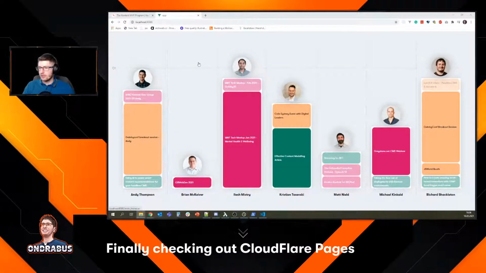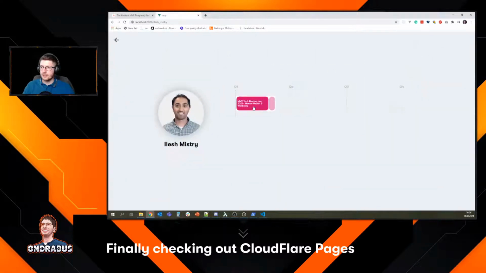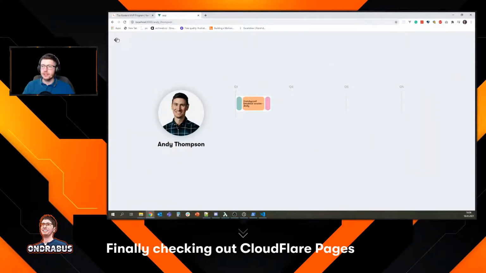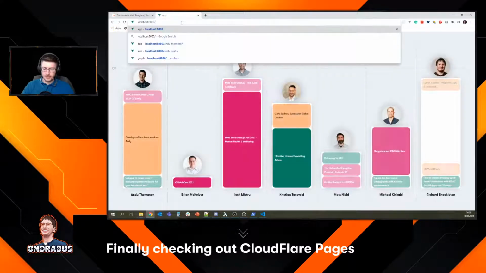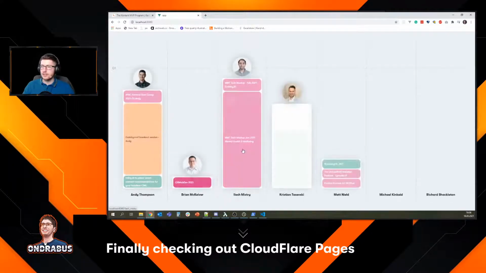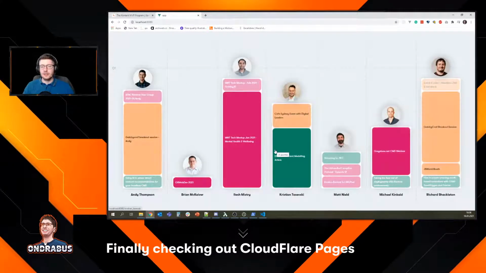This shows all the activities. Like you can see here, Ilash has done an MMT Tech Meetup in January. And you see that it has routes. So it's going to routes. If I go directly to Ilash, you see it works. It shows the nice intro animation. This goes back to the main page. So the app works. Took me about 2 days to build this all together, and 1 day was just the animations, but it works. That's the important part.